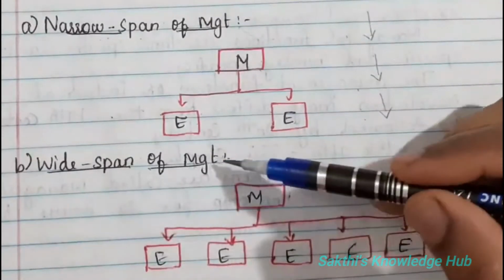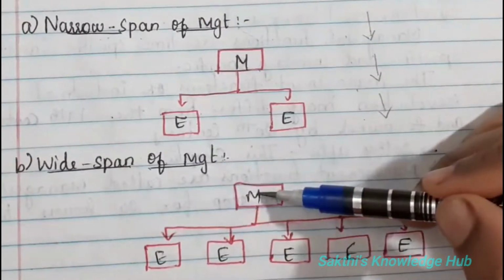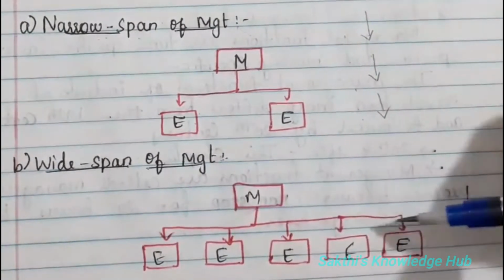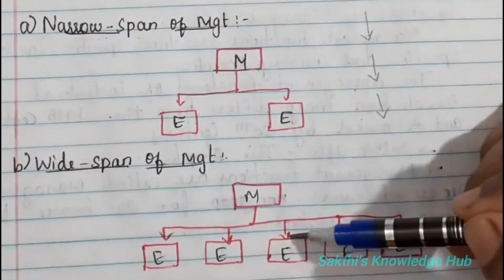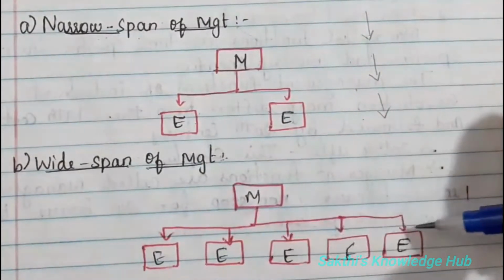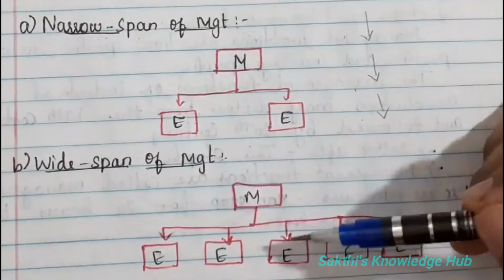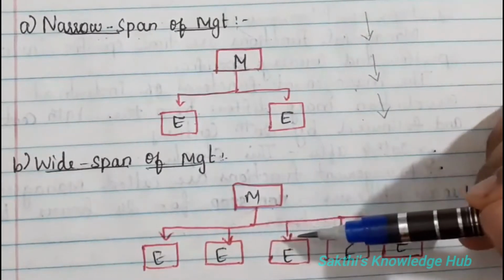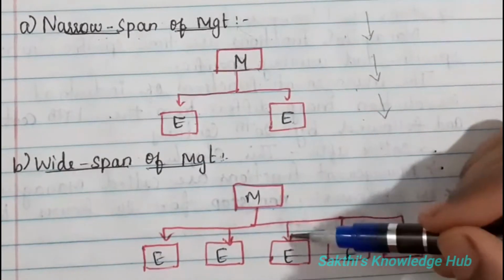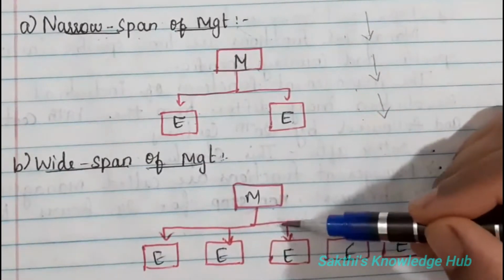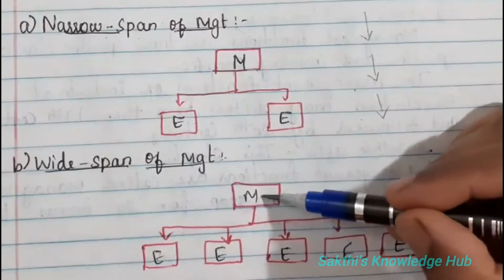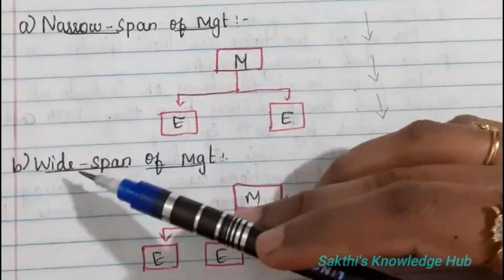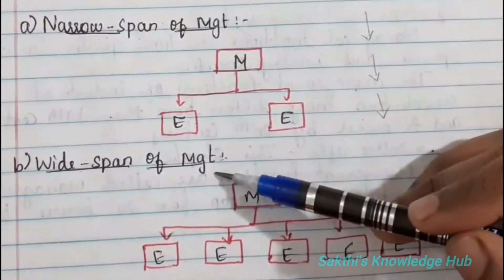And the second is the wide span of management. Here under one manager there will be many employees or subordinates. This picture shows that there are 5 employees under that manager. They will be reporting directly to him. Whatever work is assigned and whatever activity they are performing, they have to report to and obey the words of this particular manager. So it is extending to a number of persons. That's why it is called the wide span of management.